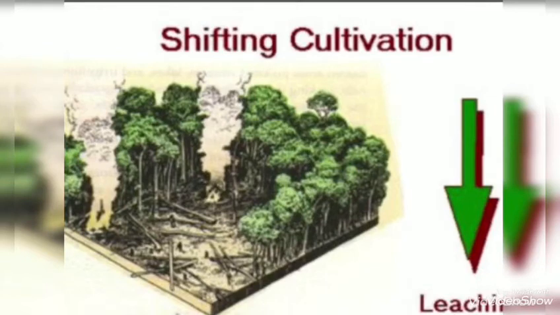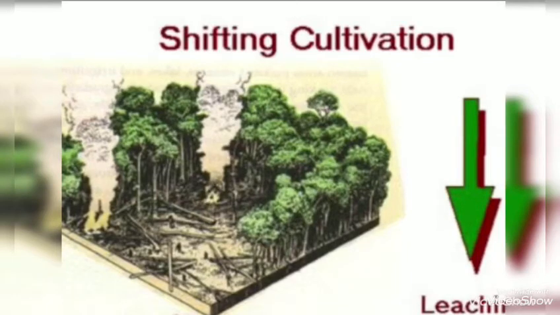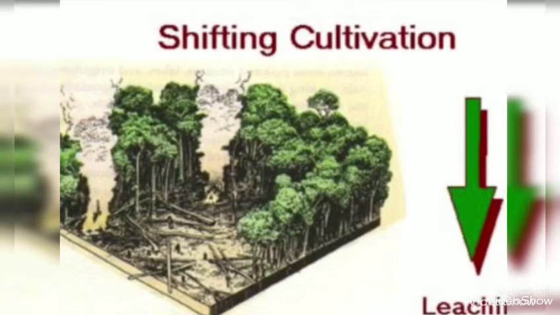Shifting agriculture. The people who live in the forest, that is the tribal people, do this type of farming. They plan to do agriculture in a few areas of the forest. For that, firstly they want to clear the land. To clear and reform the land, they burn the trunks and cut down the trees, and after that they start the agriculture process. They grow the crops for 2 or 3 years. After that the fertility of the soil decreases, then they move to new areas to start the process again.